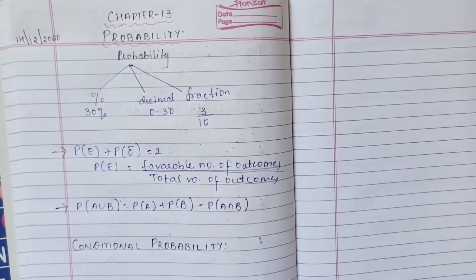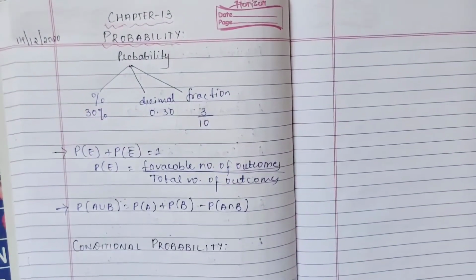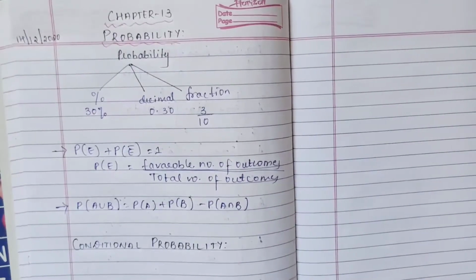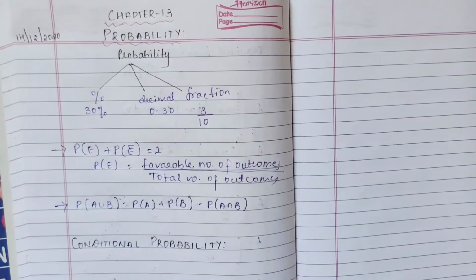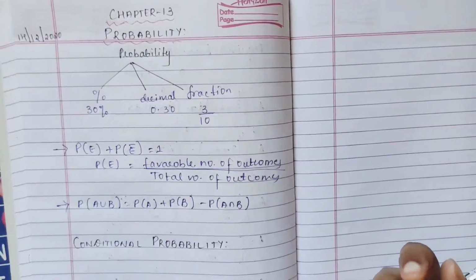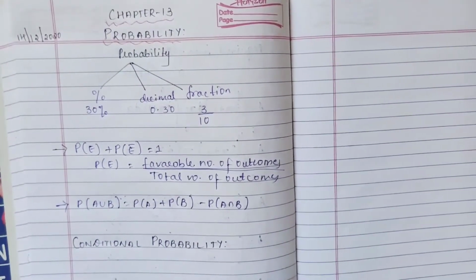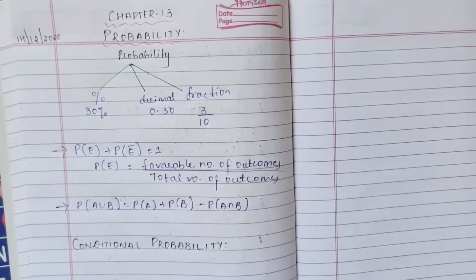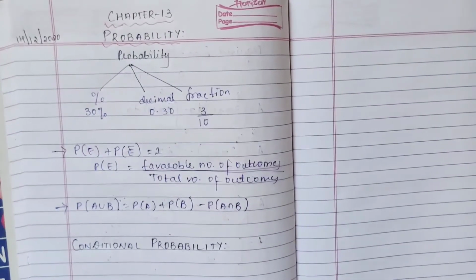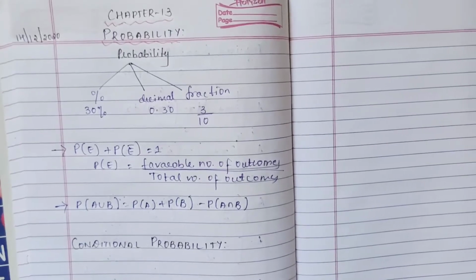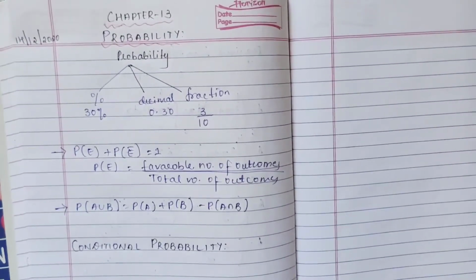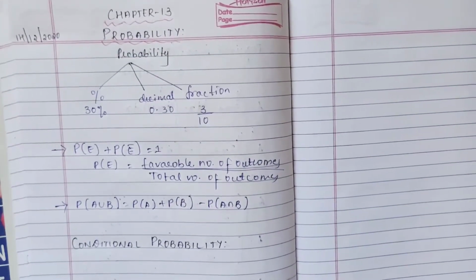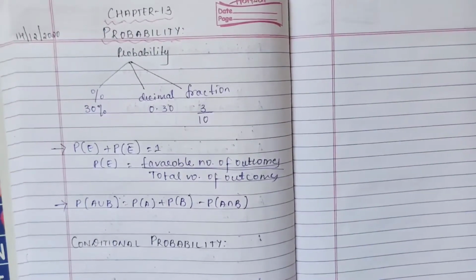But in case I ask you how many marks you are going to obtain in your mathematics subject in your final exam, or suppose there is a unit test, if I ask you how many marks you think you can get, you will be like, probably I'll get 24 out of 25 or 23, right?